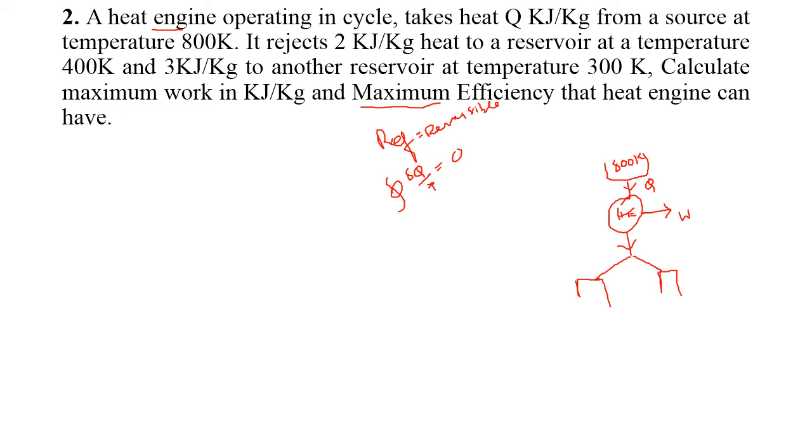Okay, so one sink is at 400 Kelvin, and another one is at 300 Kelvin. So for 400 Kelvin it is rejecting 2 kilojoule per kilogram, right? And for 300 Kelvin it is rejecting 3 kilojoule per kilogram.